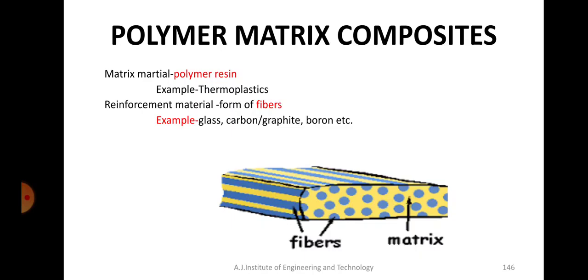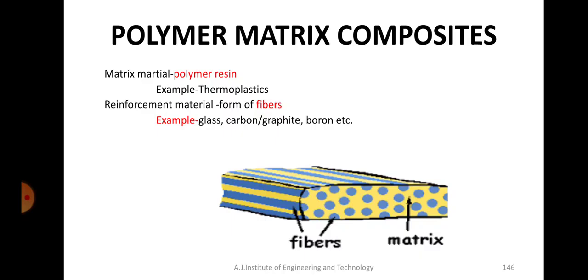It can be a thermoplastic. The reinforcement material will usually be in the form of fibers. You can see that the fiber material can be anything. It can be a metal, it can be a polymer, it can be graphite. Examples are given here: glass, carbon, graphite, boron, etc. But they will be fibers, usually long strands of fibers. So when you have fibers individually inserted into the matrix material, the whole component becomes a polymer matrix composite. We will see the applications of these later. First we will go through each one of the polymers and see what it means.